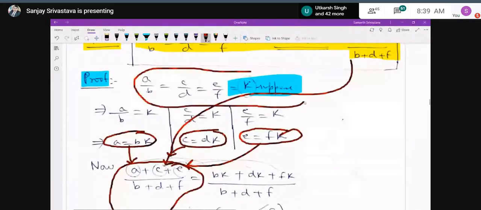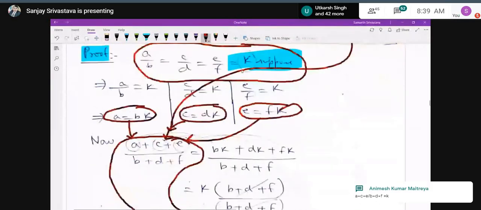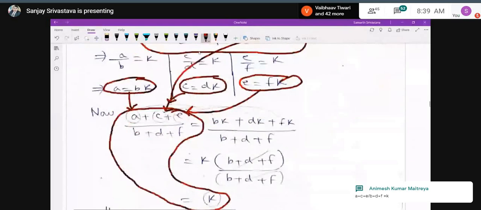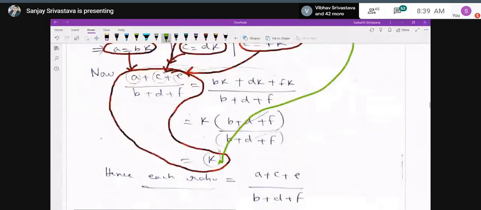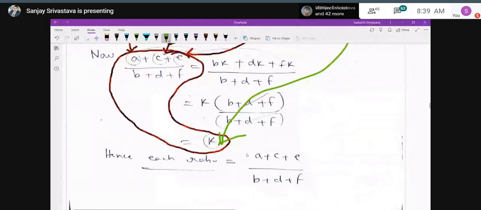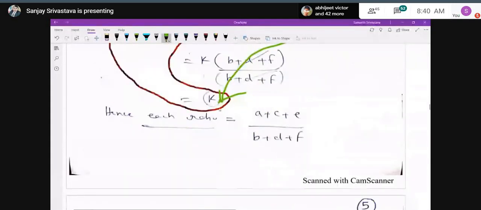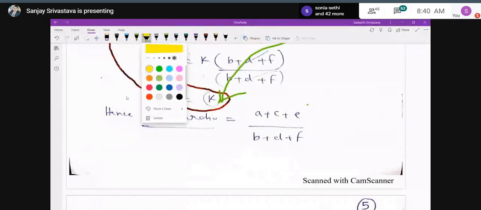That means each ratio, that is A upon B, C upon D, or E upon F, is equal to the ratio comprising the sum of their antecedents upon the sum of their consequents. That is A plus C plus E upon B plus D plus F.